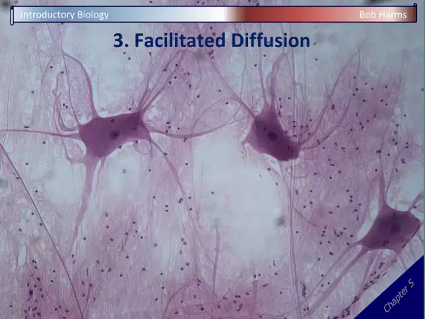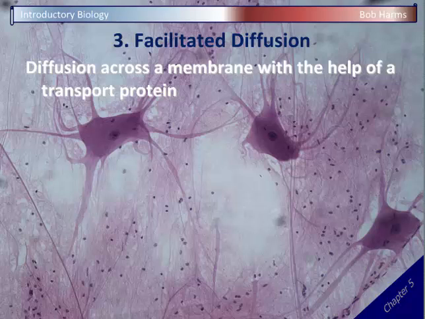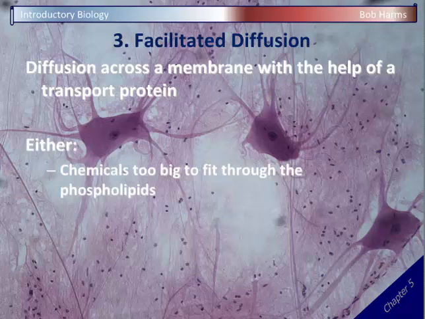Our next mechanism of transport is facilitated diffusion. In facilitated diffusion, that's the diffusion across the membrane using the help of one of those transport proteins. And so it's still going to be diffusion, chemicals moving from areas of high to low concentration, but these are going to be chemicals that cannot cross through the phospholipid bilayer, that fatty layer, that they're going to need the help of one of these transport proteins.